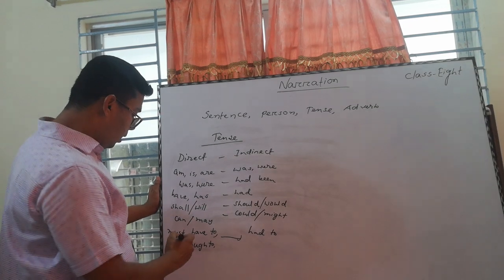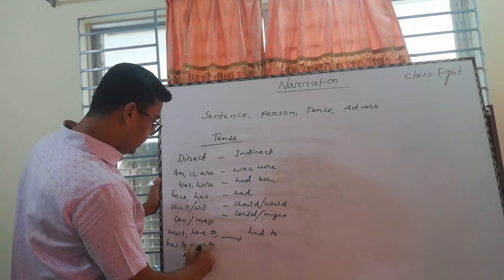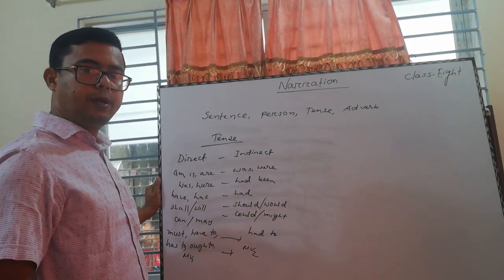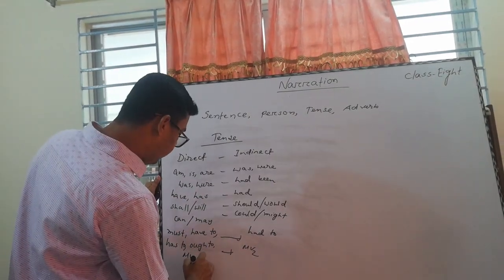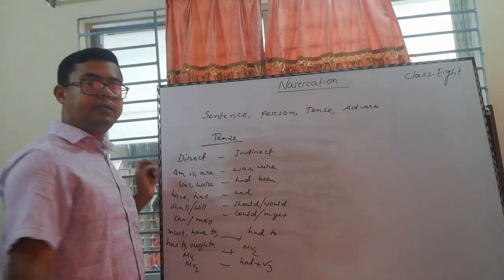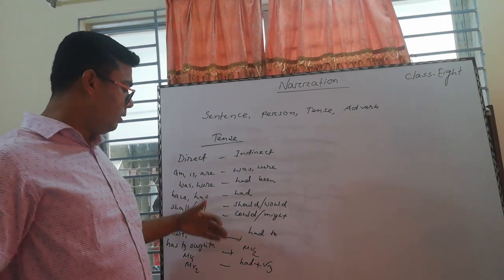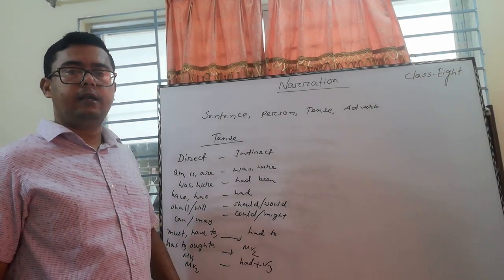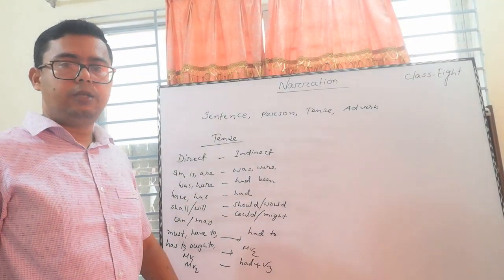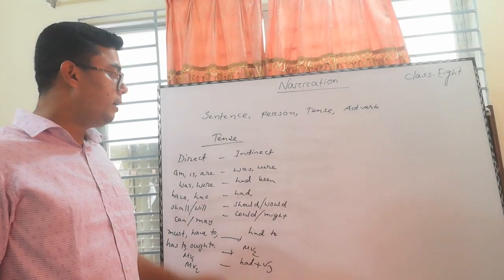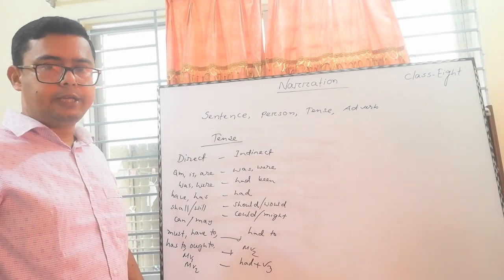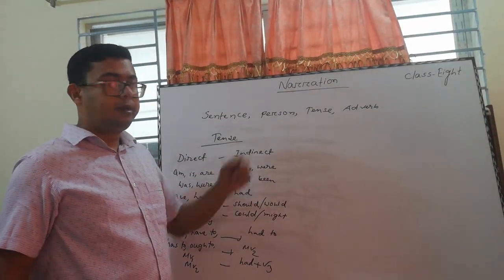If it is the main verb of present, then it should be changed to the main verb of past. If it is the main verb of past, then it should be had plus V3. If you change it like that, then it will be easier for you to change the verb into indirect narration. I think you have noted this, and it will be more helpful for you to do the narration properly. Now come to the adverb.